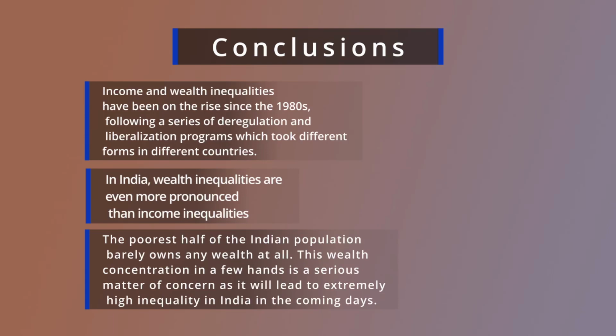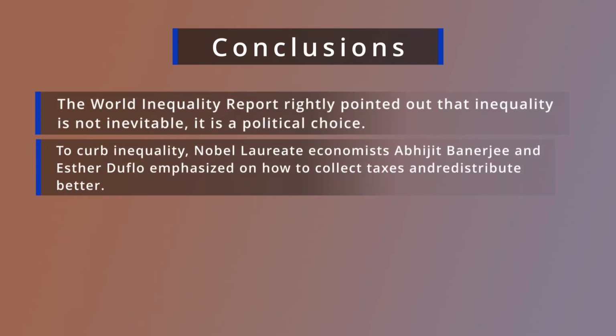The two Nobel laureate economists, Abhijit Banerjee and Esther Duflo, were also concerned about the nature and extent of inequality in our country, and they observed that to curb the inequality, they emphasized redistributive public policy, an increase in tax collection, and effective redistribution of income among the bottom groups of people, among the poor people. Otherwise, there is no alternative.